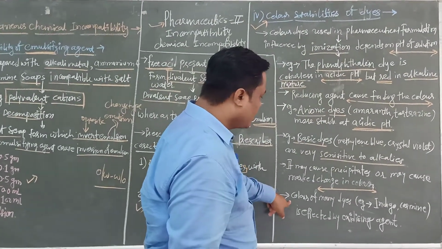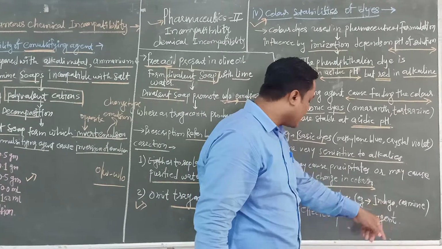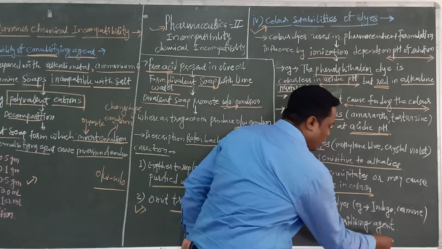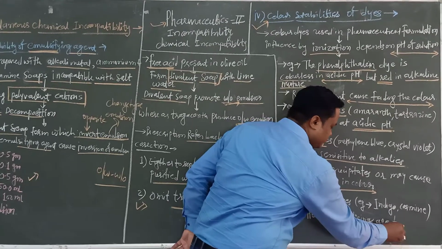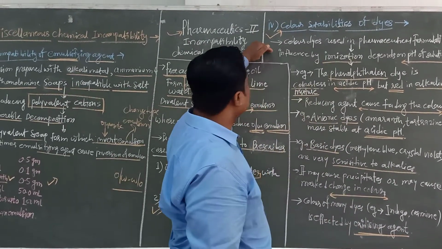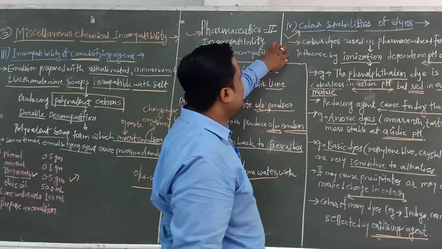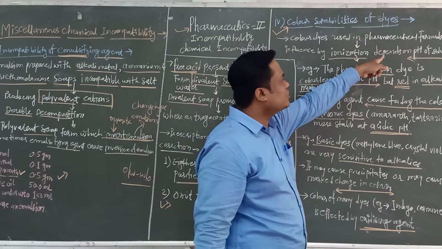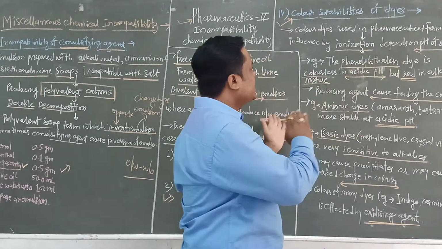Then the color of many dyes, for example indigo carmine, is affected by oxidizing agents, meaning stability may be affected by the oxidizing agent. So these are some examples of the color stability of dyes and their influence by ionization, which depends on the pH of the solution. One pH, acidic or basic, can change the color.